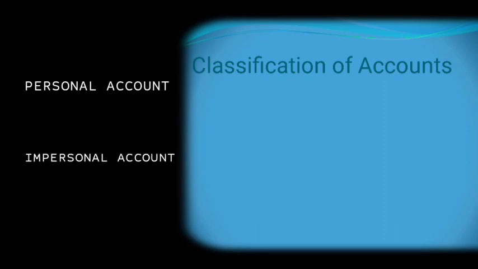Accounts are broadly categorized under two categories, personal accounts and impersonal accounts. Personal accounts are further classified into natural person, artificial person, and representative personal accounts. And impersonal accounts are further classified into real accounts and nominal accounts.